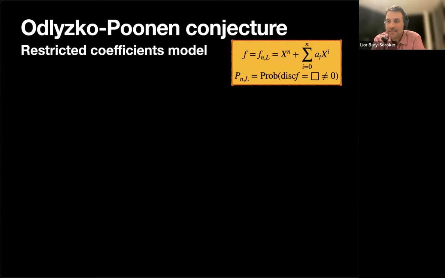Okay. So I see that Bjorn is in the audience. I hope that he's fine that I call it the Odlyzko-Poonen conjecture.